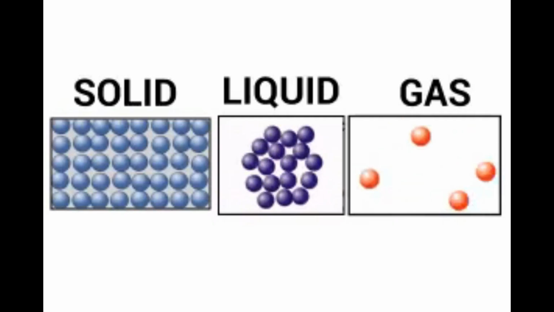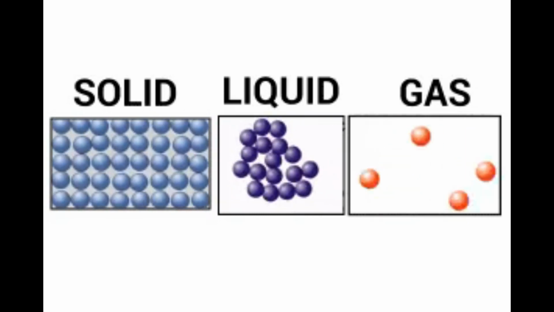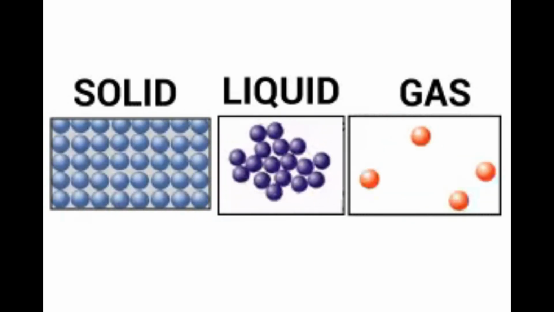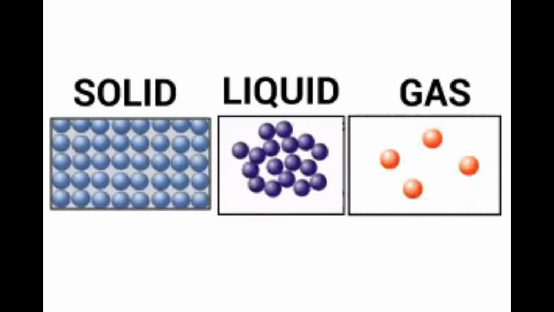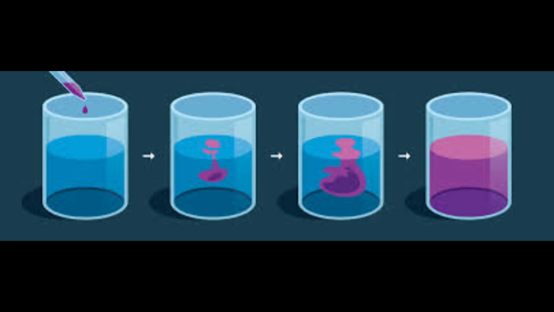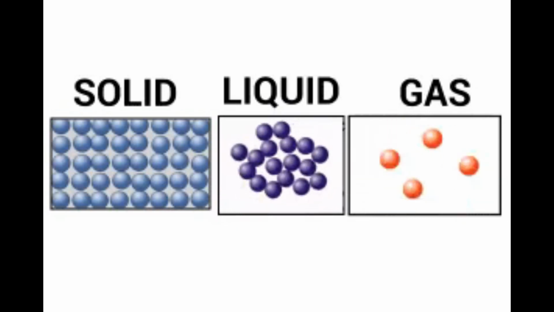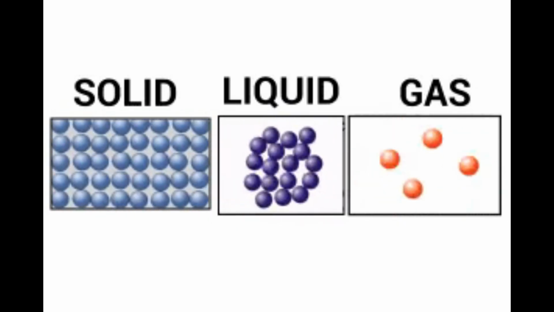Thus, we may conclude that solids, liquids, and gases can diffuse into liquids. The rate of diffusion of liquids is higher than that of solids. This is due to the fact that in the liquid state, particles move freely and have greater space between each other as compared to particles in the solid state.